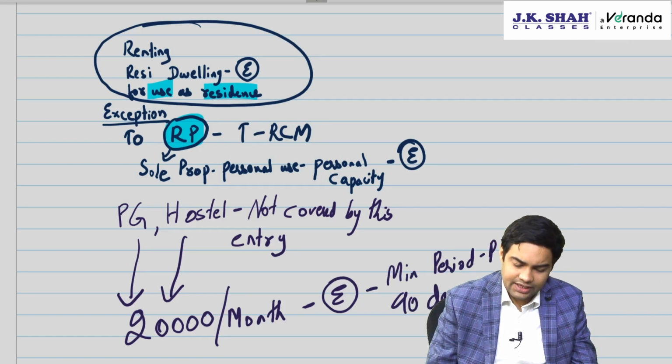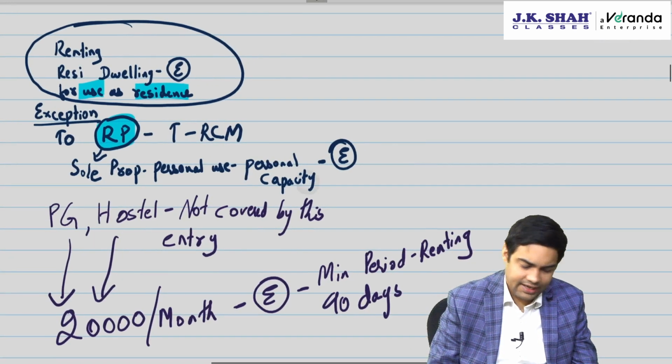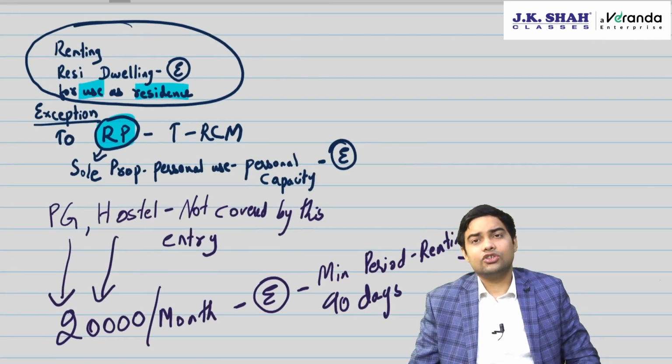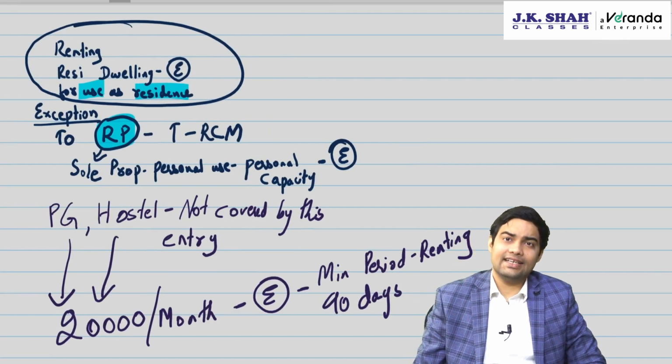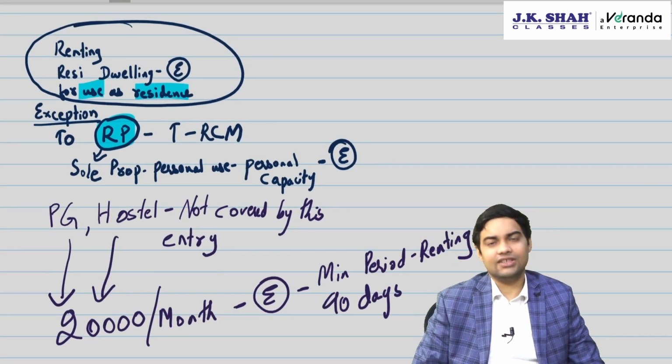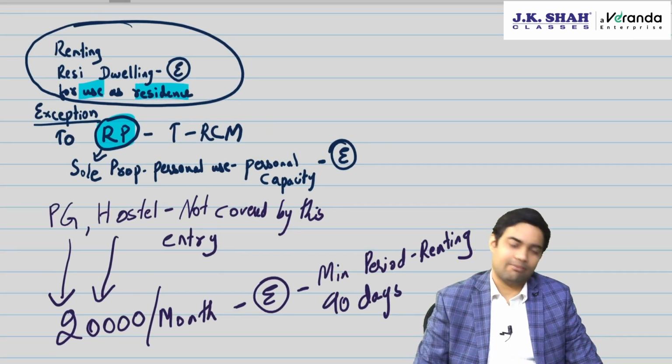At least the student or anyone living in the PG should stay for more than 90 days. Then this exemption of 20,000 per month will be applicable.